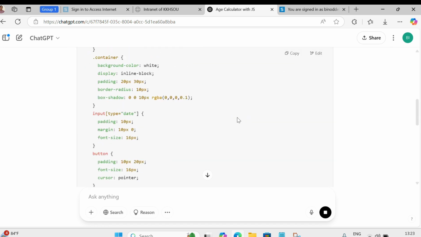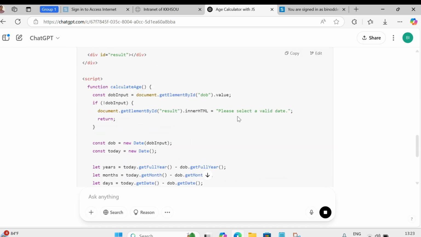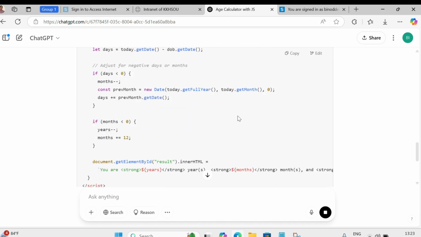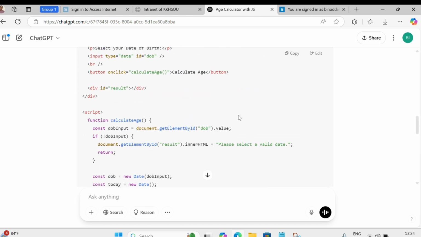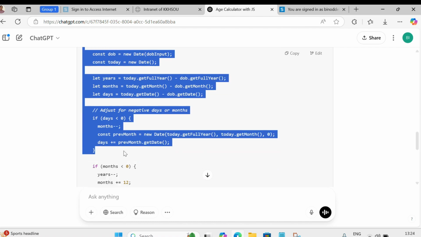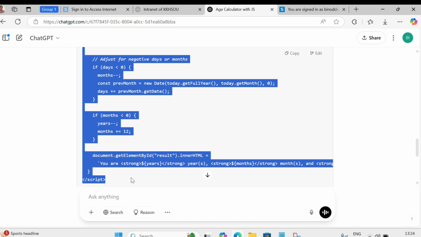So that has been generated. This code has been generated here. You can see that this is a script, which we call JavaScript, written in the HTML page itself.